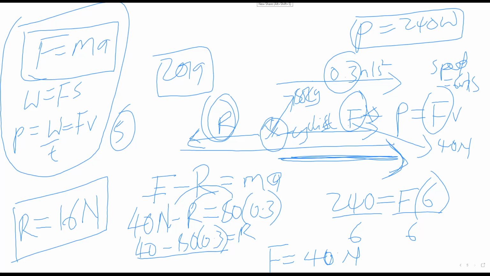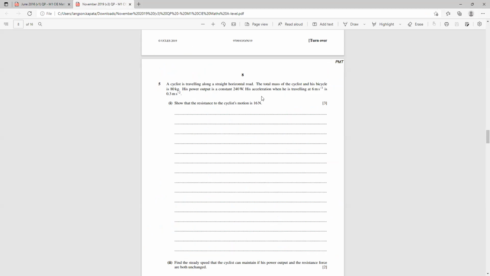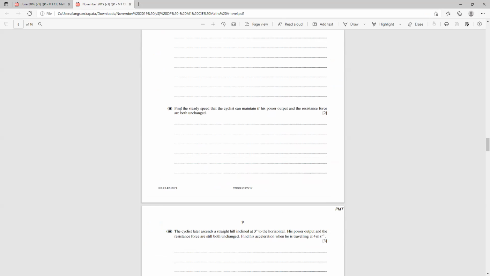Okay, now that we have found R, we can go back to the second part of the question. What does it say? It says show that the resistance to the cyclist's motion is 16 newtons. We've shown. The second question says, find the steady speed that the cyclist can maintain if his power output and the resistance force are both unchanged. Now remember, the question says power and resistance are both unchanged.